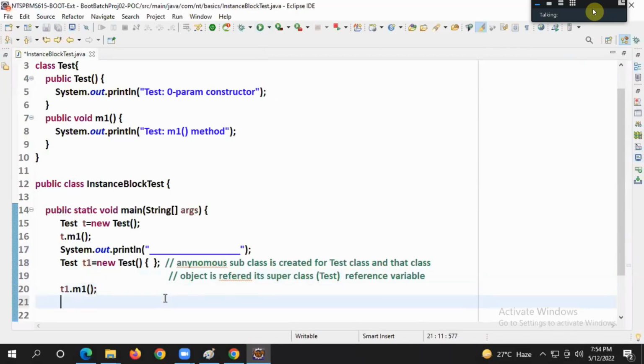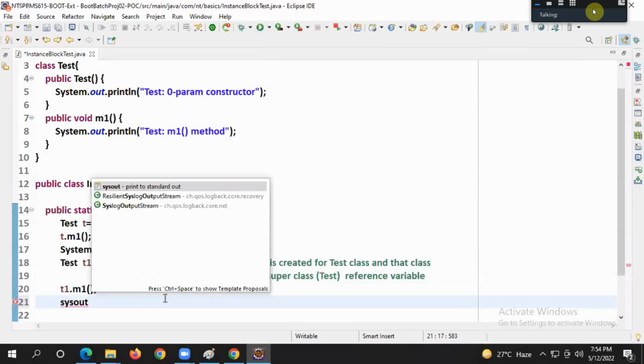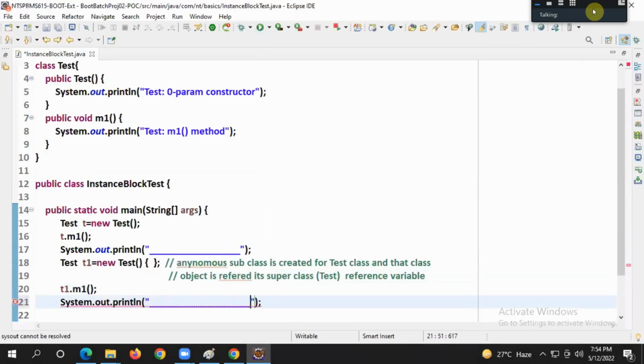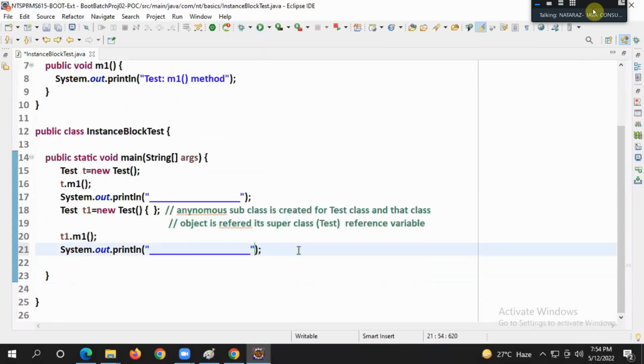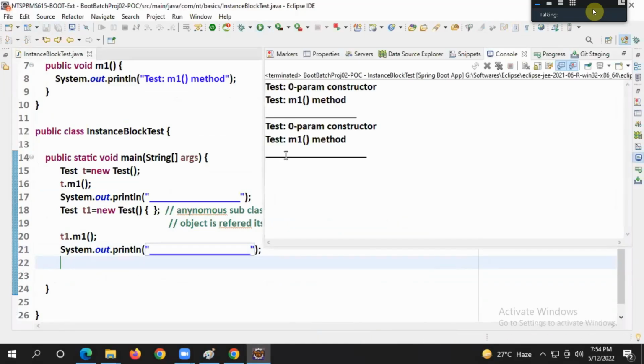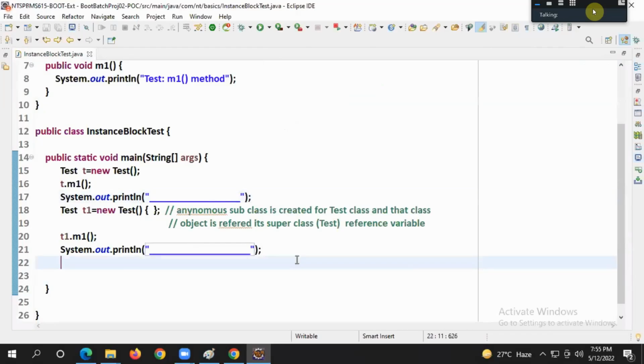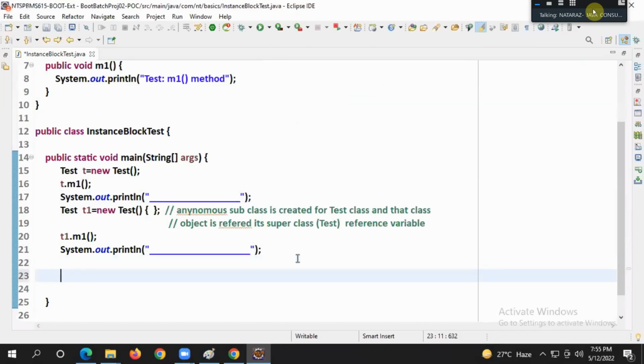Okay. Right, guys. Nice, guys. Test zero param constructor, m1 method. This is the m1 method, guys. Are you listening to my statement, guys? Super. After that, what next?